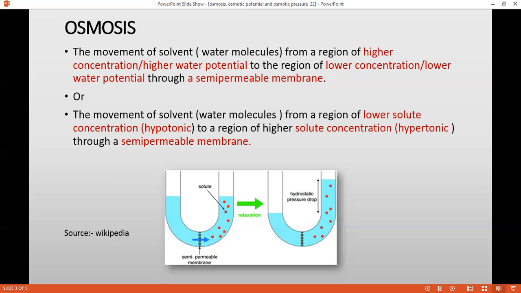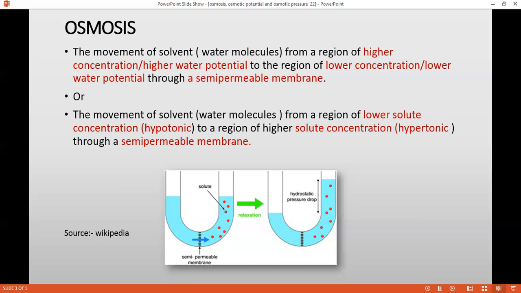High water potential. So what is water potential? I am going to make another YouTube session for this water potential, but for today, for your better understanding, I'm just going to explain it in a brief way. Water potential means what? Try to guess it from the term itself. Water potential means it is the potential of water, or you can say it is the potency of water to move from one place to another.